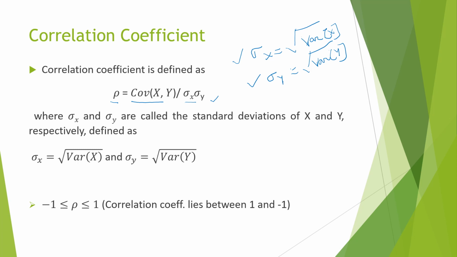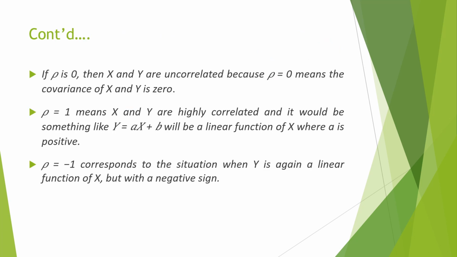The correlation coefficient is a measure of the correlation between two random variables. Now, if you observe, this value rho lies between -1 and 1. The value of the correlation coefficient always lies between -1 and 1. We further discuss the correlation coefficient in the next slide. Now we make some points on the correlation coefficient. We've seen that the correlation coefficient rho is defined as covariance xy by sigma x sigma y.